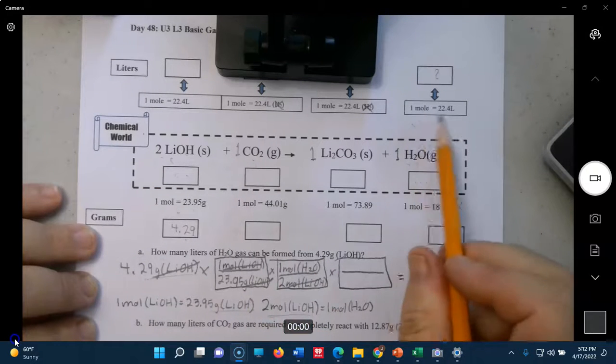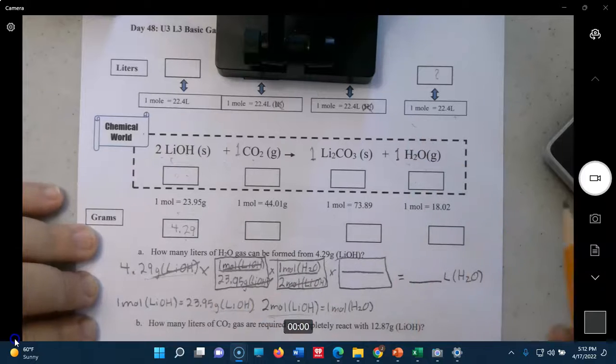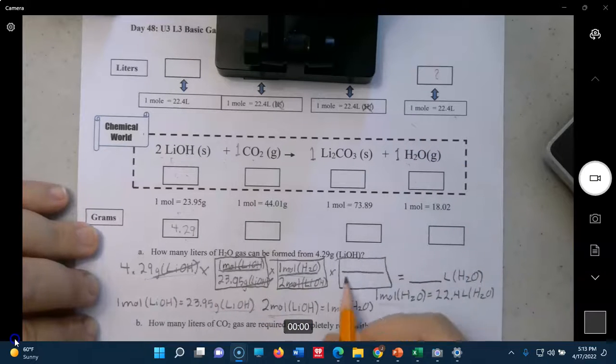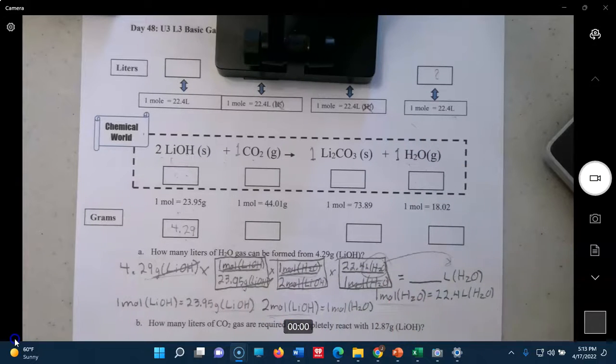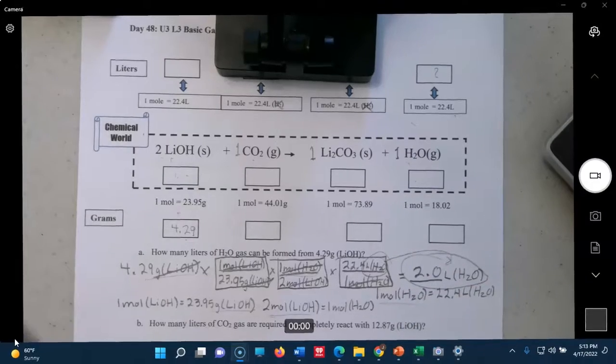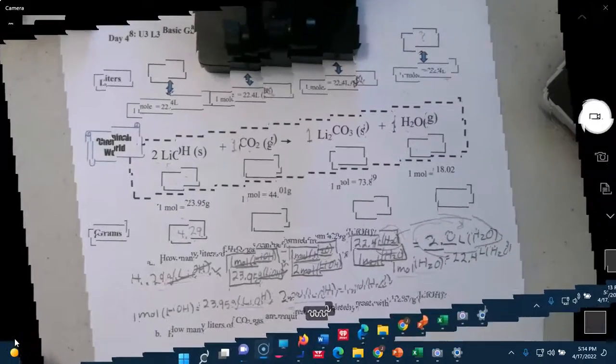Now we're here. We just use the standard liters to moles conversion. Okay, now we multiply 4.29 times 1 times 1 times 22.4 and divide by 23.95 divided by 2. Okay, and that's going to give us 2.0. Close enough. We'll call it that. Okay, how many liters of CO2?